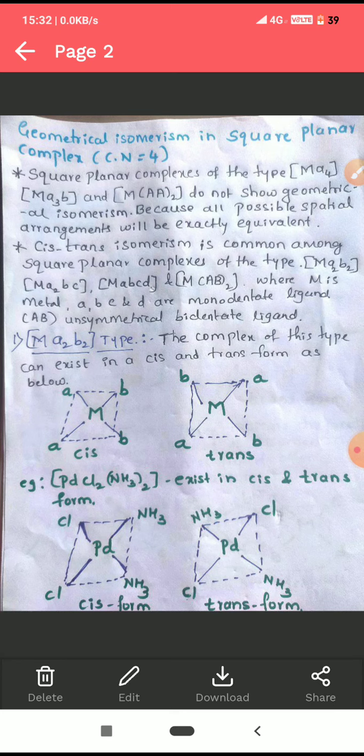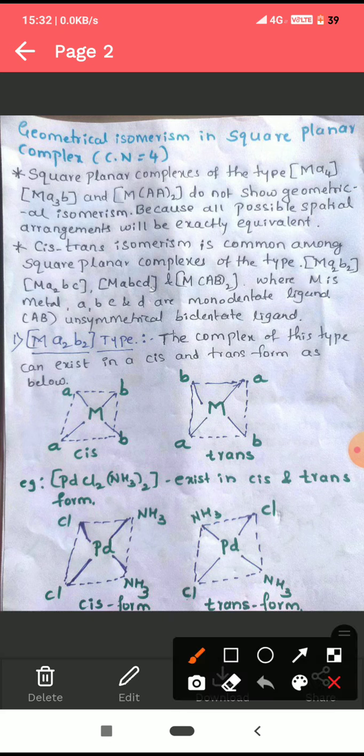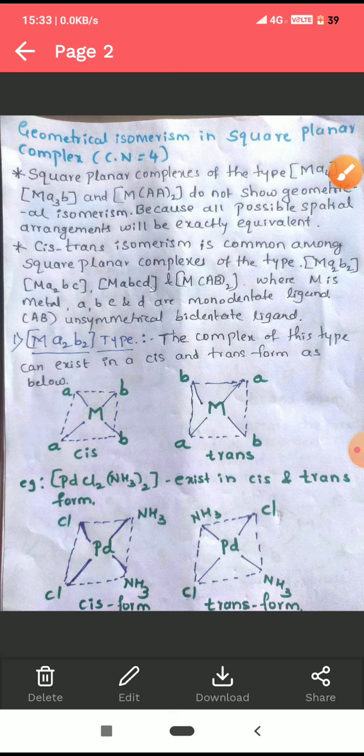Geometrical isomerism is possible in square planar complexes of the type MA2B2, MA2BC, MABCD and MAB2, where M is a metal, A, B, C, D are monodentate ligands, and AB is an unsymmetrical bidentate ligand. If it is AA, then it is a symmetrical bidentate ligand; AB means an unsymmetrical bidentate ligand.